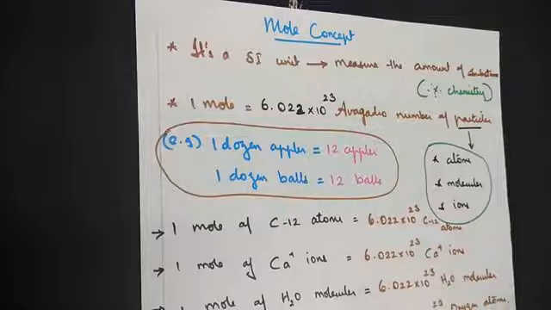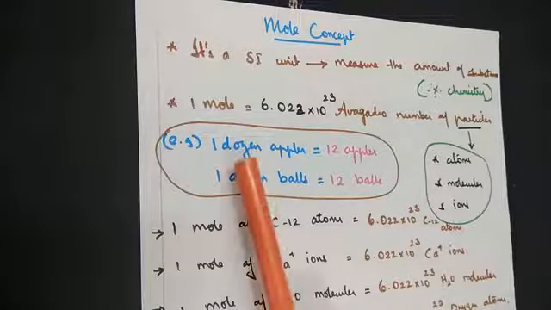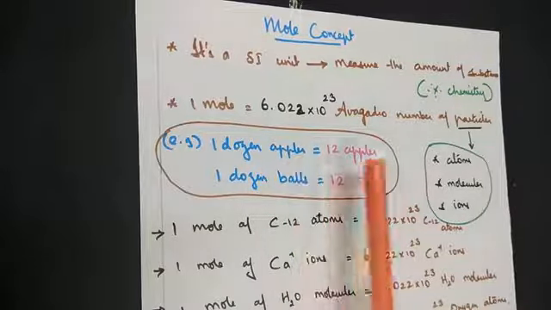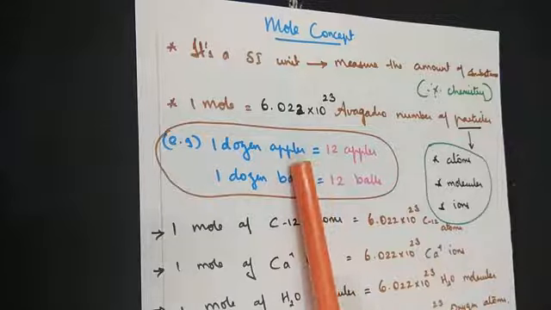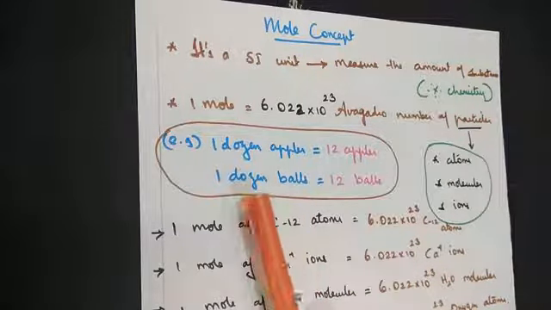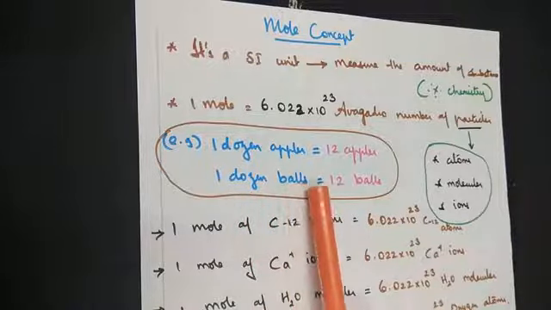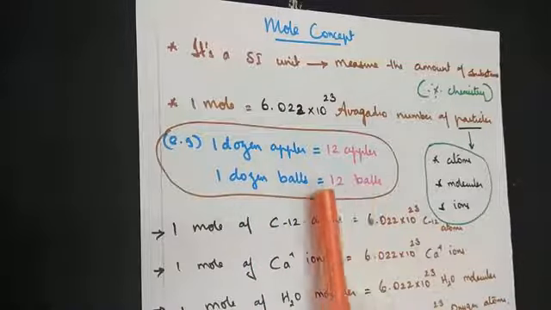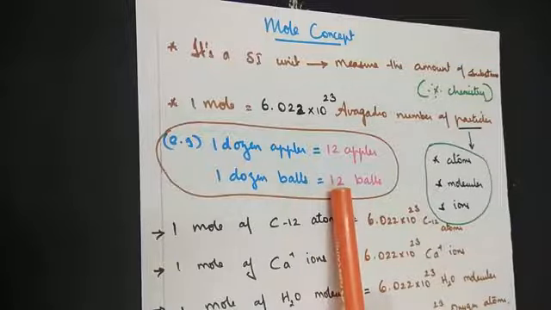Now coming back to a practical example. When I say 1 dozen apples, what number comes to your mind? The word dozen stands for 12. So if I ask for a dozen apples, you will bring me 12 apples. Similarly, if we ask for 1 dozen balls, what will you bring? 12 balls. You will not bring 6 balls and tell me it's 1 dozen. 6 stands for half a dozen.